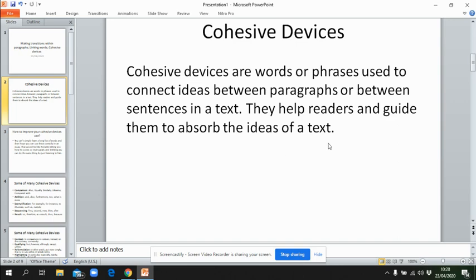So, as writers, we have to make full use of cohesive devices in order to make the ideas in our paragraphs flow smoothly. Without the use of cohesive devices, the paragraphs that we write will seem a little bit awkward and a little bit harder to understand. Remember, one of our tasks is to make our readers understand fully what we are writing.